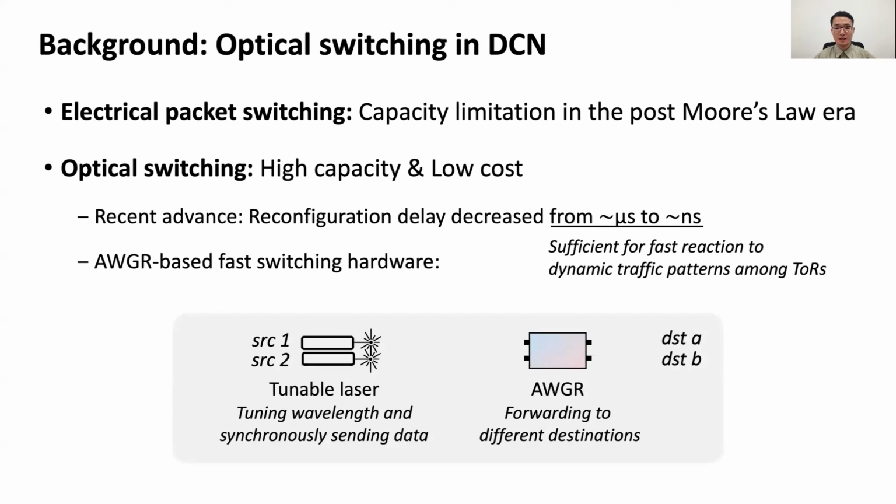And here's how such AWGR-based fast switching hardware works. At sources, the tunable lasers tune their wavelengths and synchronously send data. Then the AWGRs forward the data to different destinations according to their wavelengths. And here is another reconfiguration.